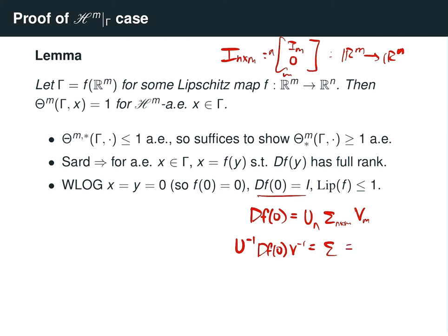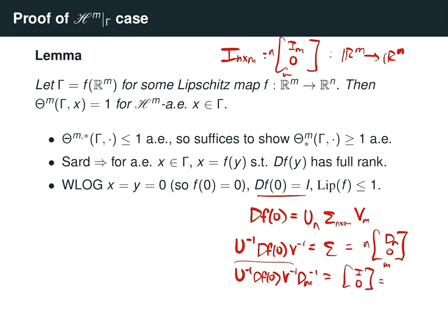And recall what it means for sigma to be a diagonal matrix is that it's equal to some square diagonal matrix followed by a bunch of zeros, so that the resulting matrix is n by m. So thus, if I take this function and compose it on the right now with the inverse of this diagonal matrix, okay, then I get that this is equal to the identity, 0, which is this identity matrix here. So notice that the inverse exists exactly because I'm assuming that I'm at a point where my original derivative df of 0 has full rank.